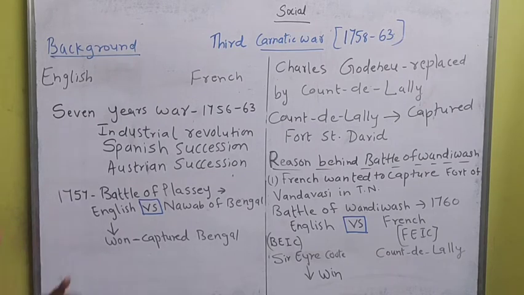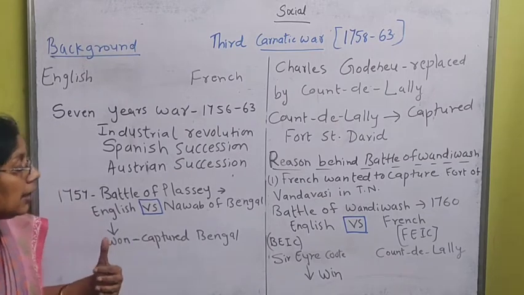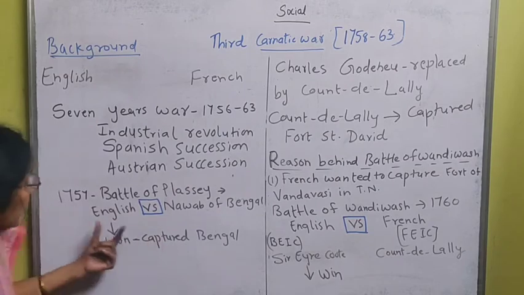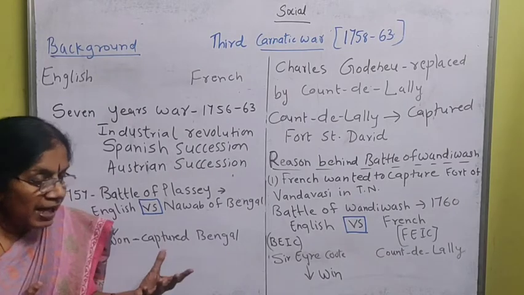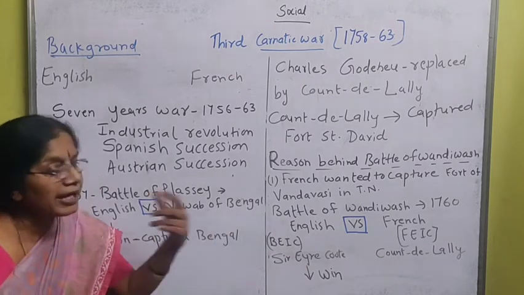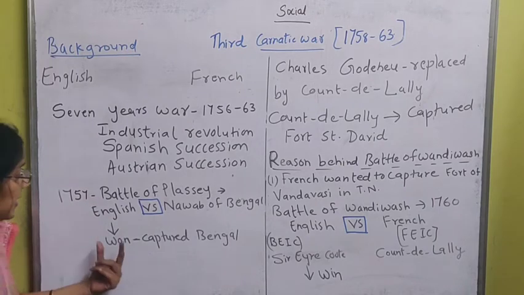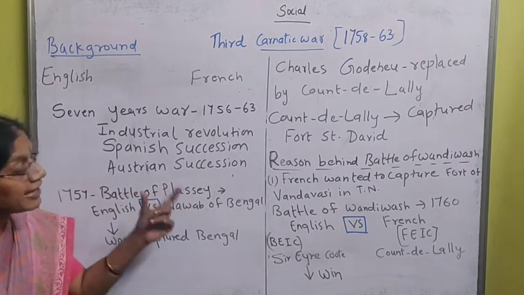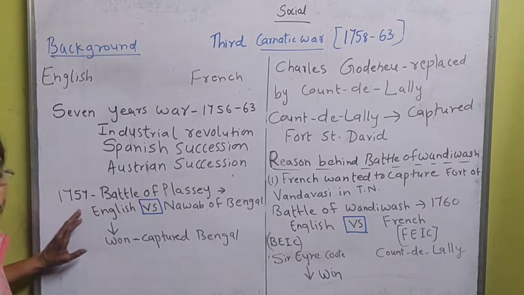But before that, in 1757, after the Second Carnatic War, the Nawab of Bengal attacked the English. But by that time the English army was developed and they also had a strategy to fight, so they defeated the Nawab of Bengal in the Battle of Plassey, which was in 1757, and the British or English captured Bengal. The details of the Battle of Plassey I will teach you afterwards. So Bengal came into the hands of the English.